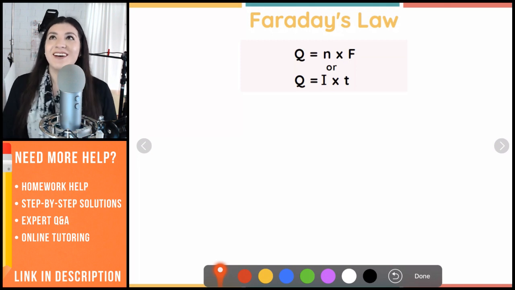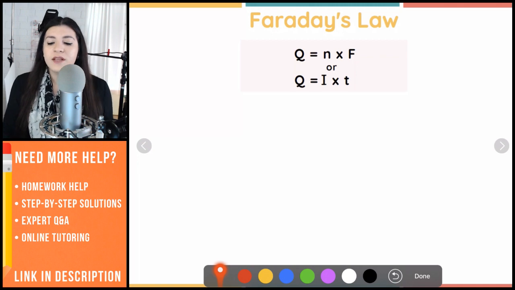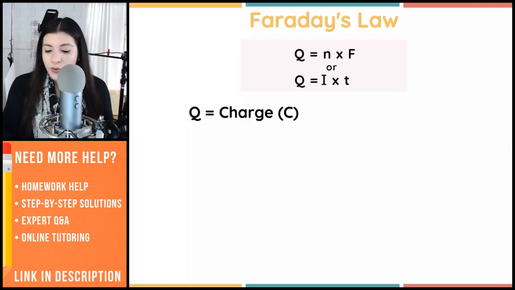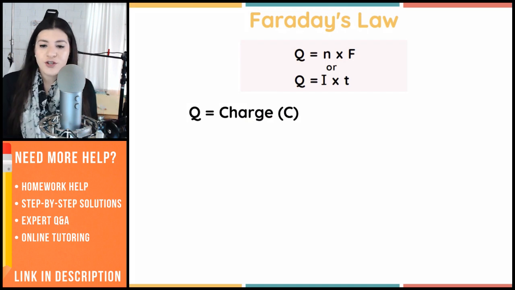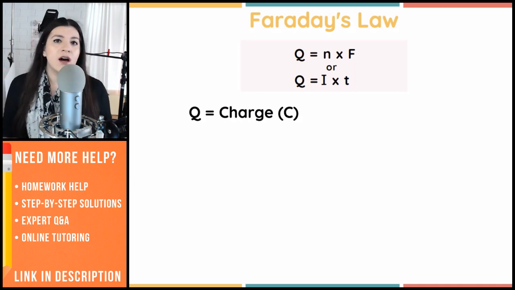We will be doing this a lot for all these different questions. So let's go over what every single variable or symbol means. Q refers to the charge. Our charge is measured in C, which is not Celsius, it's coulombs. So it's just a measurement of charge.